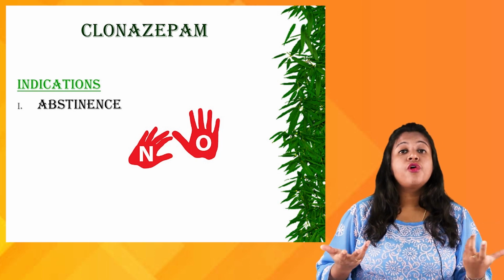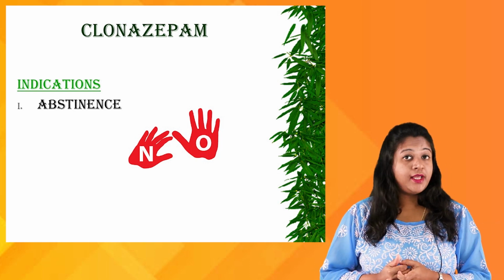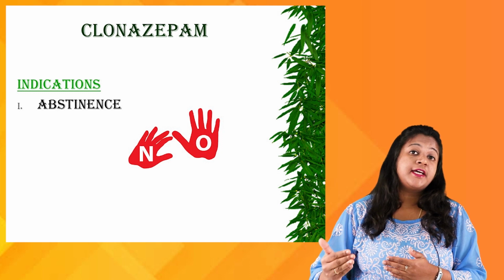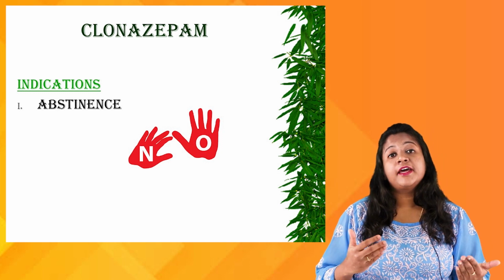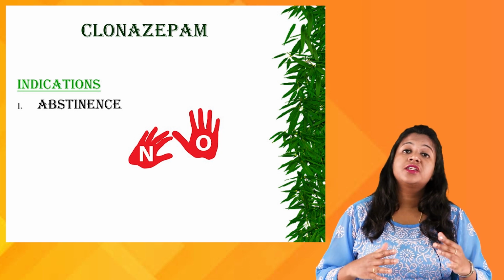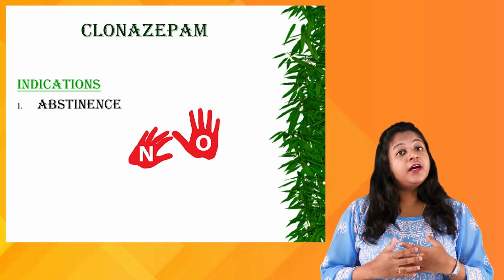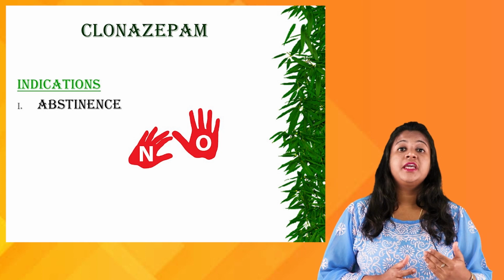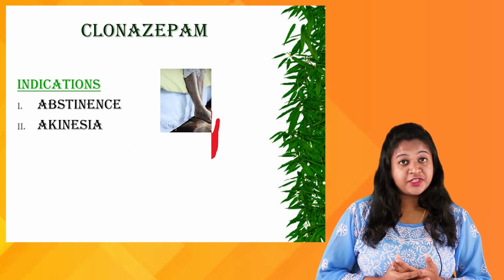Seizure, convulsions, all these can also be the withdrawal symptoms. To avoid that, as a prophylaxis, we can also administer this anticonvulsant agent to calm down the client and to control the occurrence of the seizure. So we will be giving it in the cases of abstinence.